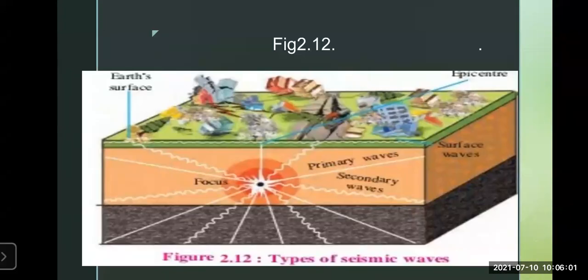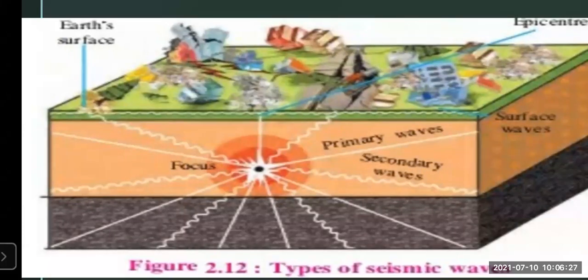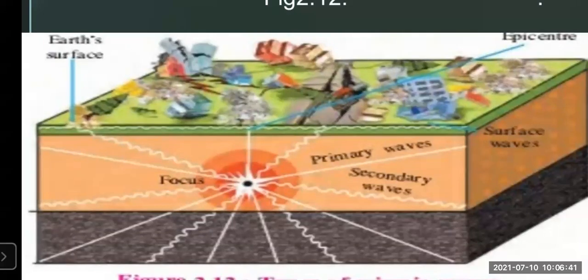This is figure 2.12, which is given in your textbook: the focus and the epicenter, and the types of seismic waves. You can see here the focus and the epicenter. Let's try to understand them with the help of this diagram. The focus is the middle part, given by the dot-like structure, and just perpendicular to it, straight up, is the epicenter.